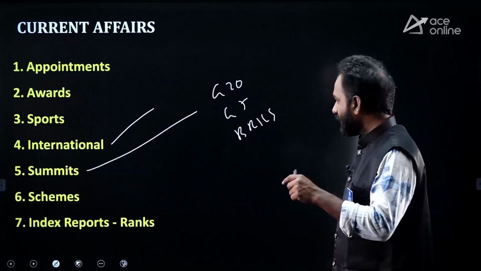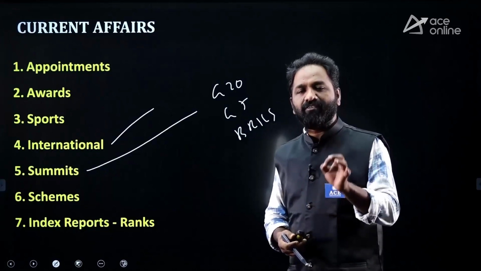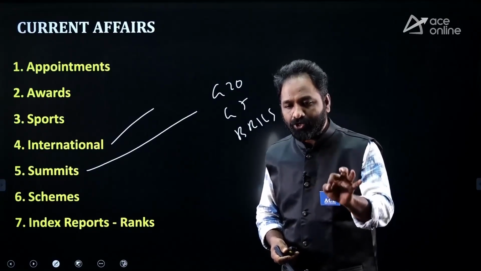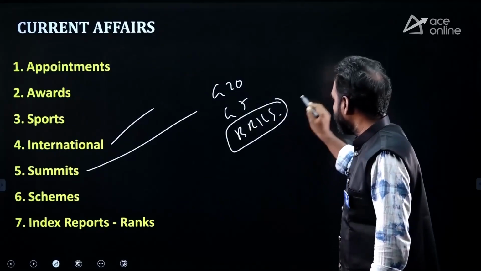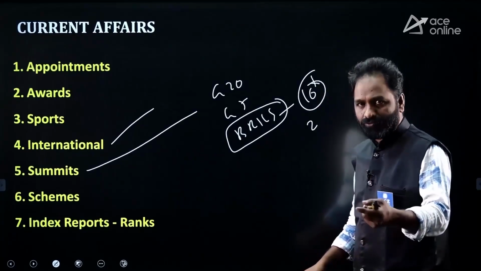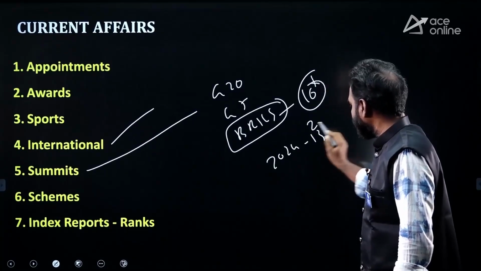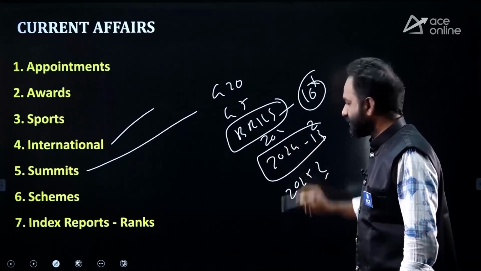I want to tell you one thing. Everybody will read the current affairs, but what you are reading and what you are remembering is important. Suppose a BRICS summit has happened. Now you have to remember how many, where it happened, the venue. In 2024, for example, the 16th summit. Where will the next summit be held? 2025. What about the previous summit?